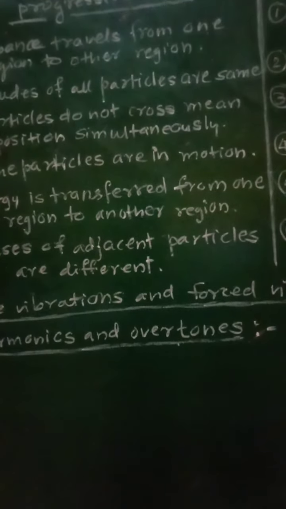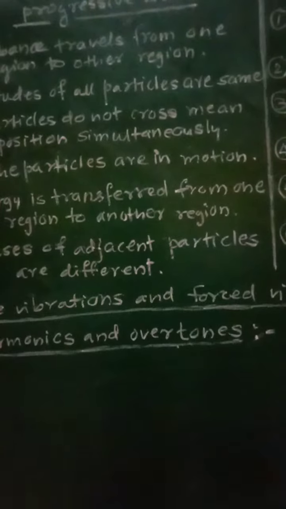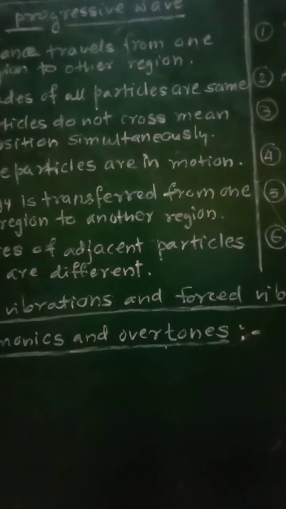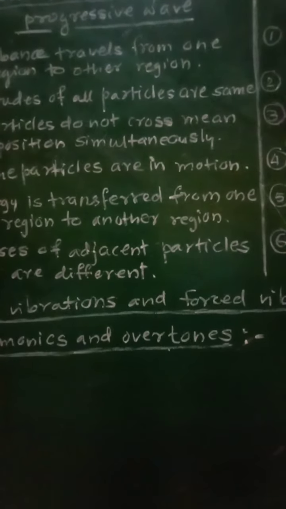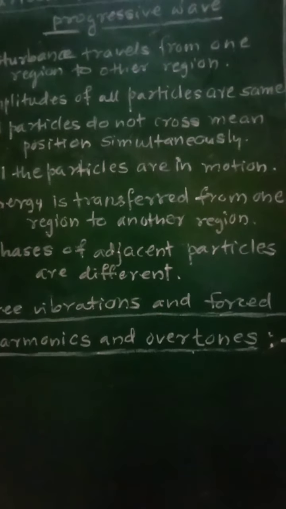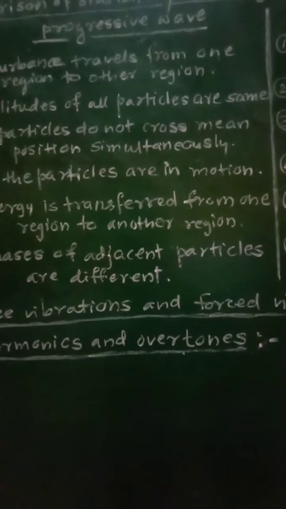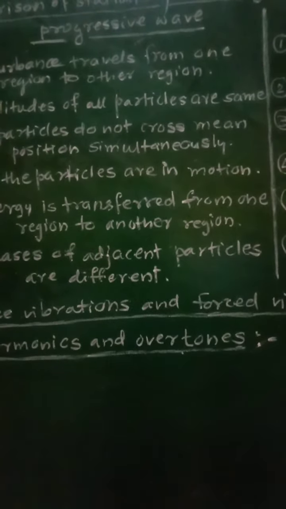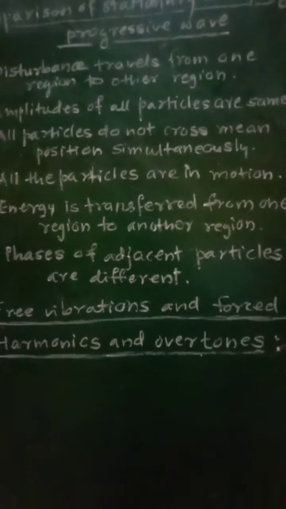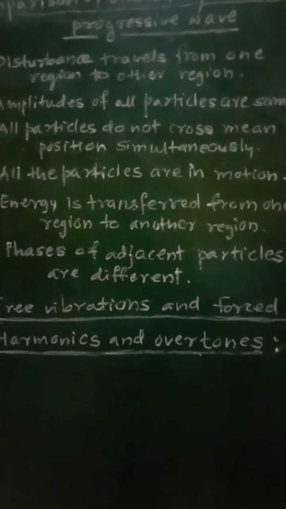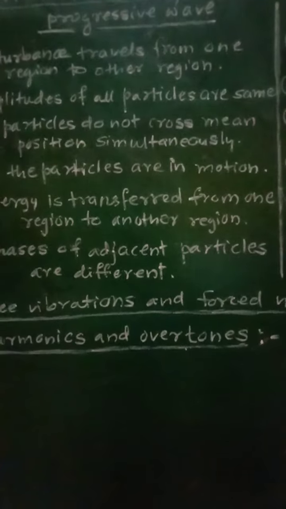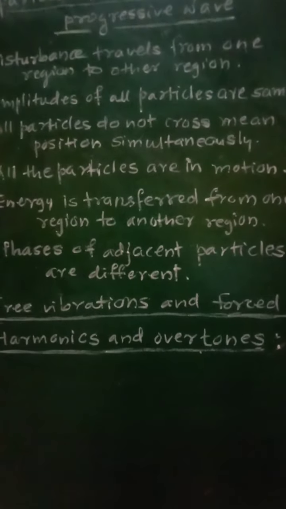The fundamental frequency and its multiples, which may or may not be present in given vibrations, are called harmonics. So in case of harmonics, fundamental frequency together with all its integral multiples will be present.